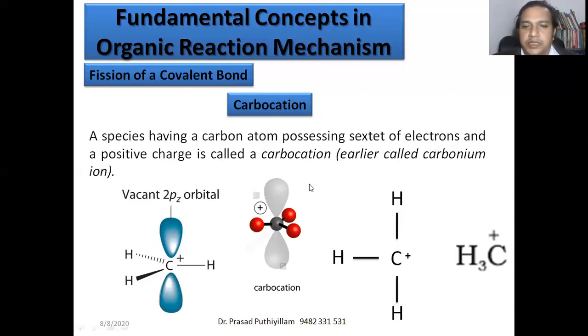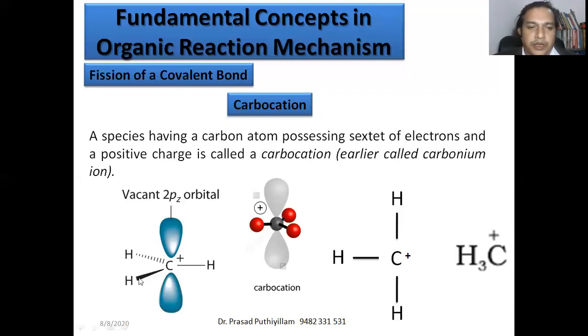The three-dimensional representation is also given here. The carbocation can be represented in a three-dimensional way like this, with a trigonal planar shape and a vacant orbital above and below the plane, and the carbon has a positive charge. We can say there is a vacant p orbital, that is a 2p z orbital, or it may be a 2p x orbital, or a 2p y orbital also.